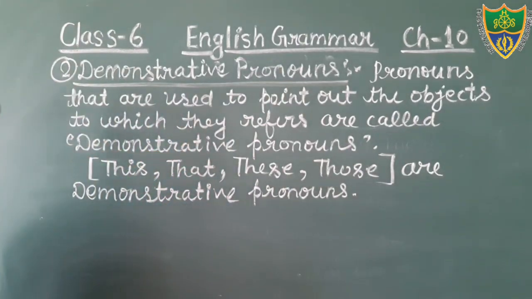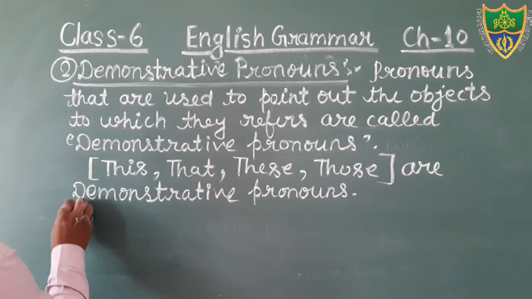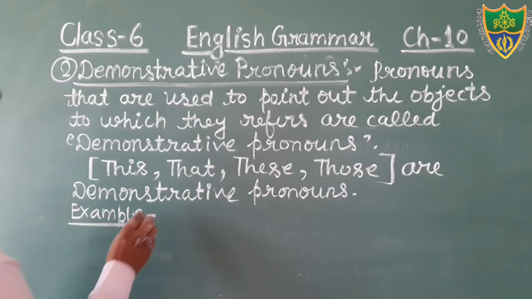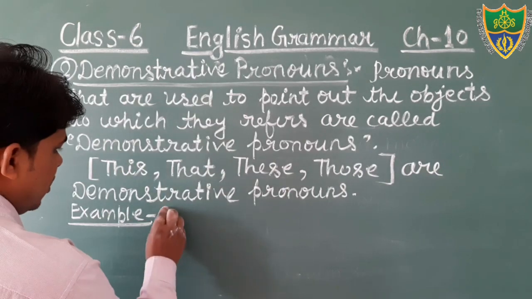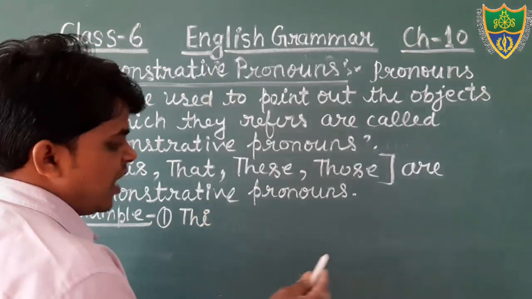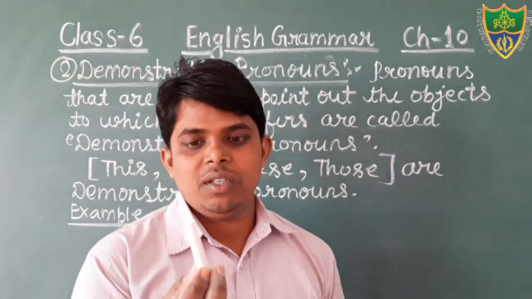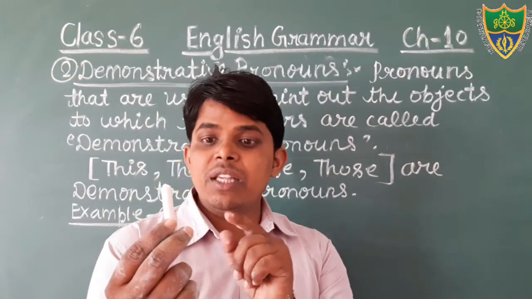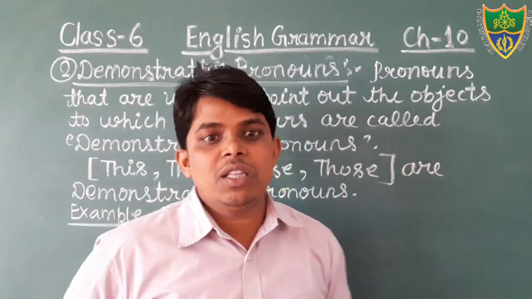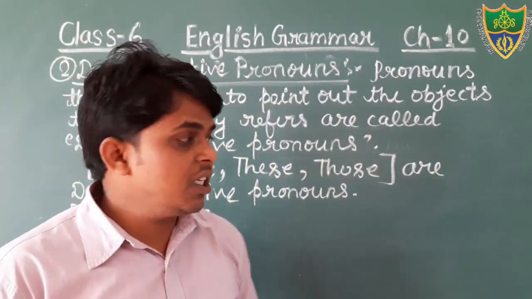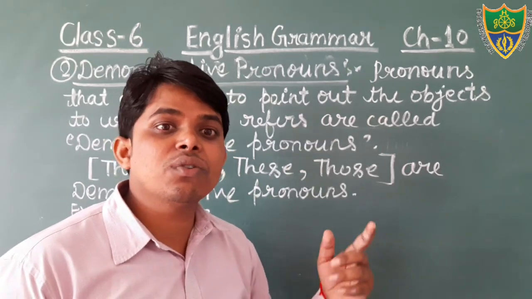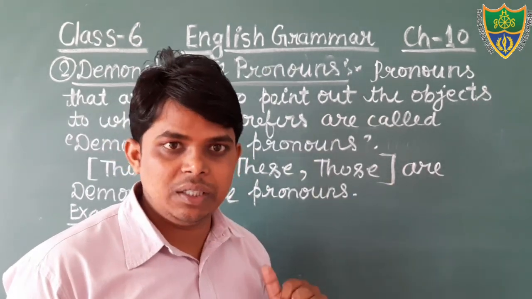So just see the example. This is a mango. Suppose that I have a chalk. If we want to point it out, we can say this is a chalk, this is a diary, this is a blackboard. It shows a single thing, and it also shows the thing that is near to me.